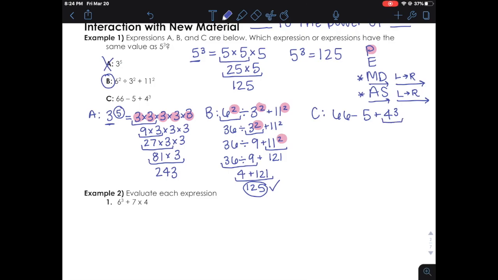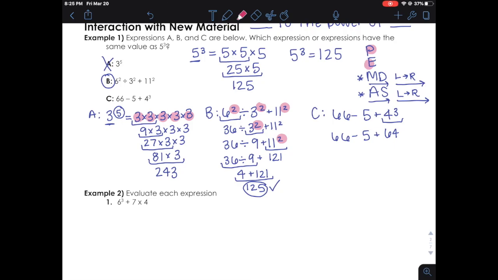Now 4 to the power of 3 is the same thing as 4 times 4 times 4. 4 times 4 times 4 is 64. Because 4 times 4 is 16, and then 16 times 4 is 64. So I evaluated my exponent, and now I need to bring down the rest of my problem.